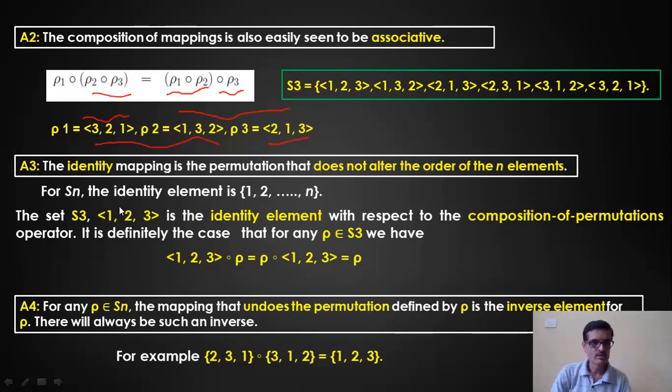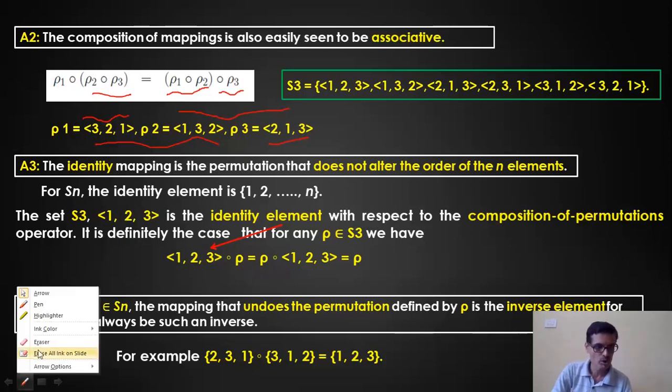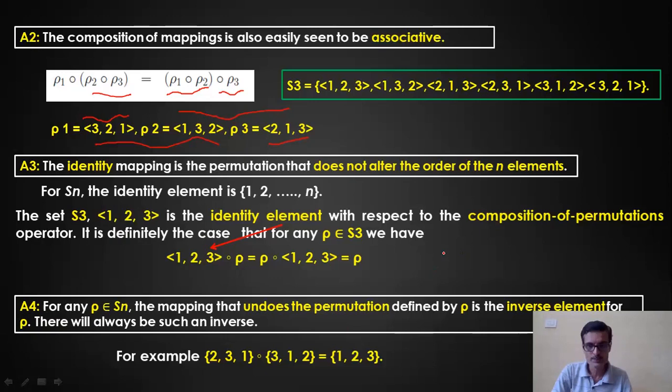That means in the set given here, S3, there should be one element such that it gives the same element, whatever that row is. Let us say row is one of the elements I have considered, maybe 1, 2, 3, or maybe 1, 3, 2, maybe 2, 1, 3, or whatever. There should be one permutation such that when I perform a composition of permutation, it should give me the same row. Let us say I have taken a row over here. Row is, let us consider, 1, 3, 2. My row is 1, 3, 2.